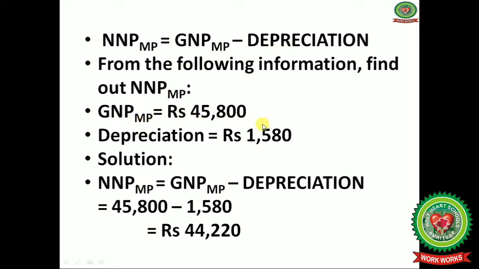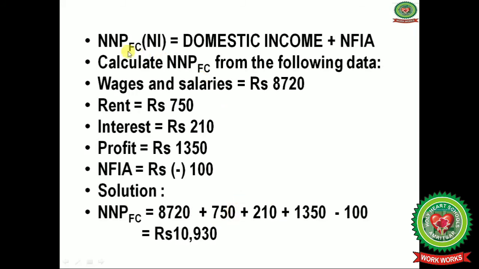Like suppose GNP at market prices is given as rupees 45,800, depreciation is 1,580, and when you put the values in the formula, you will get the NNP at market price. NNP at factor cost, also known as national income, is domestic income plus net factor income from abroad.